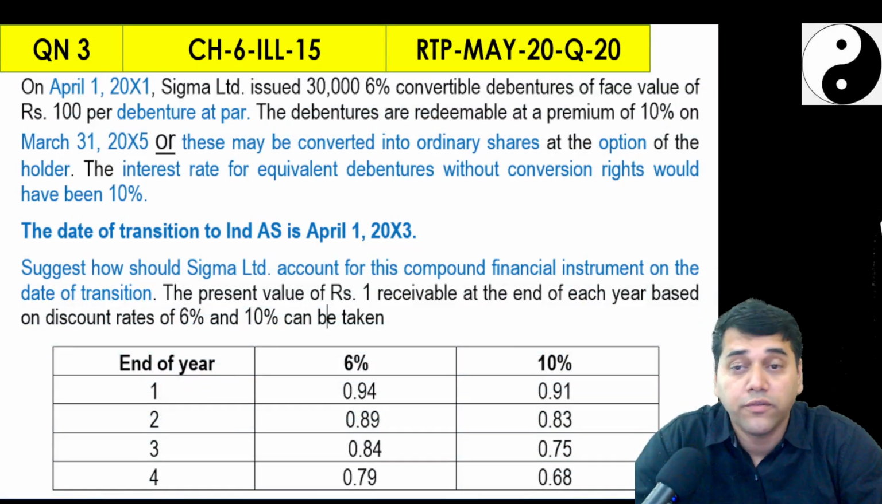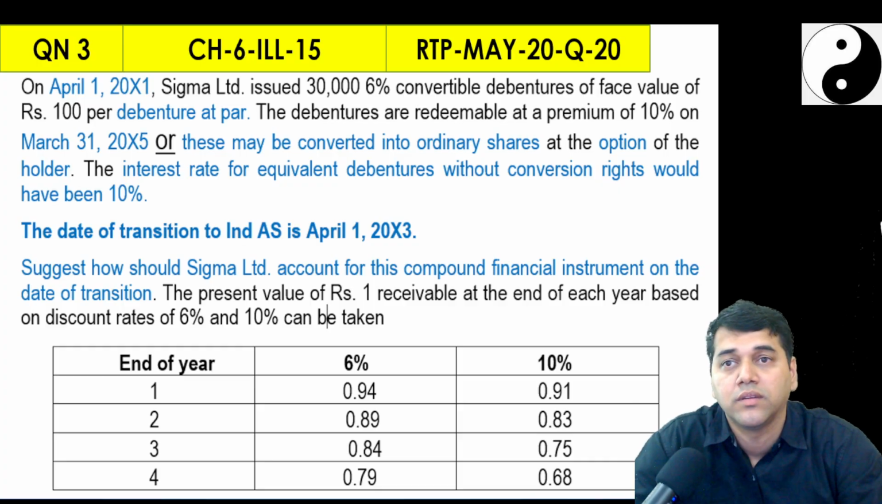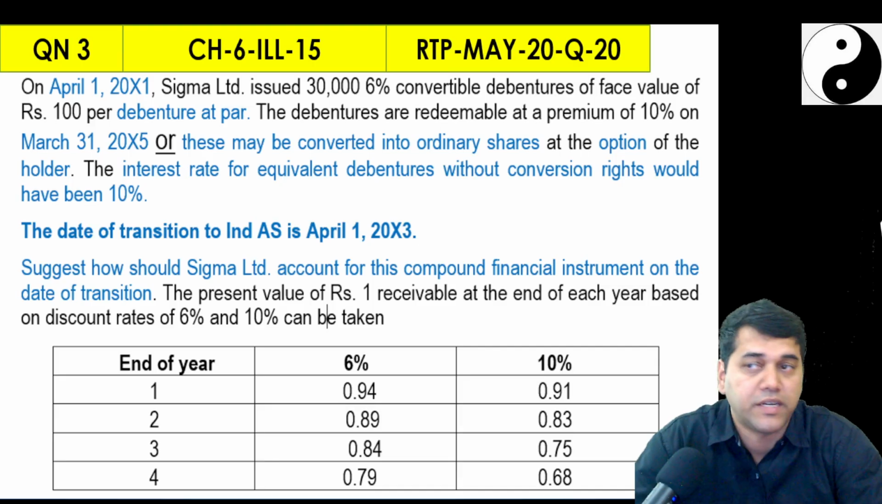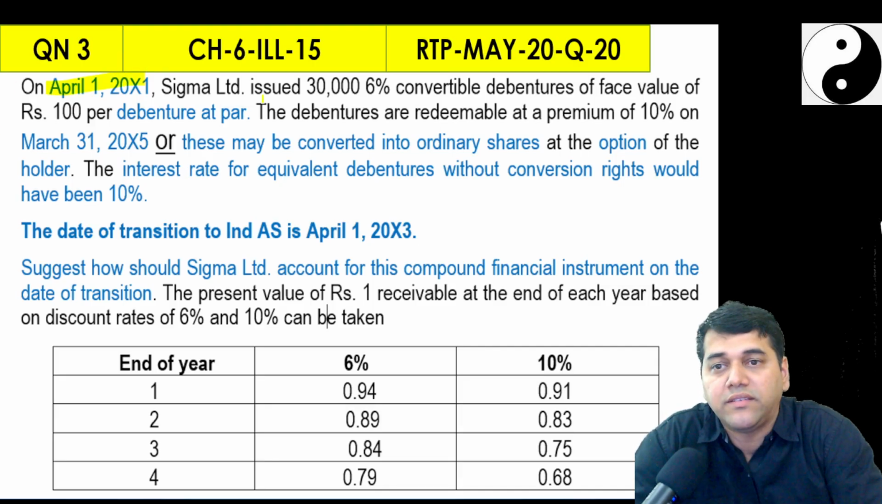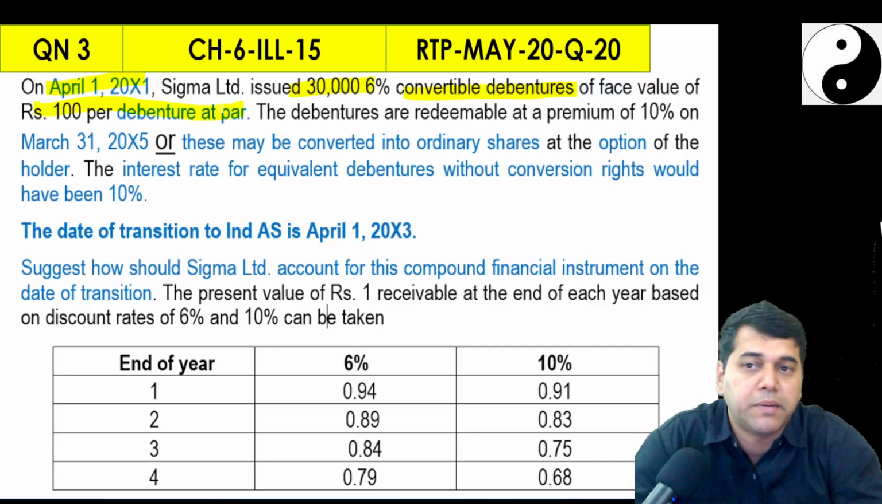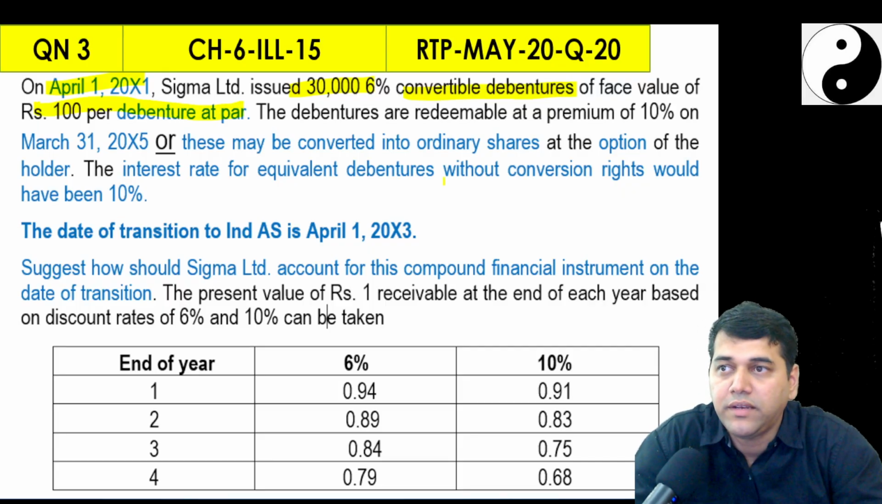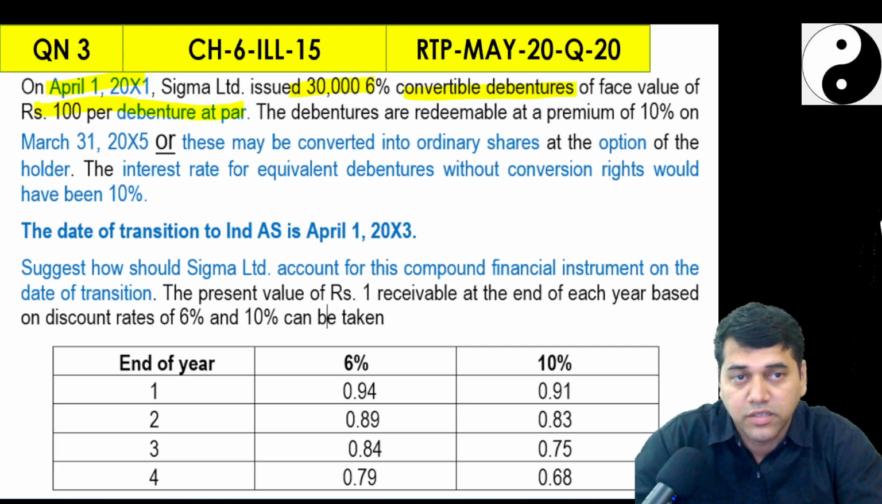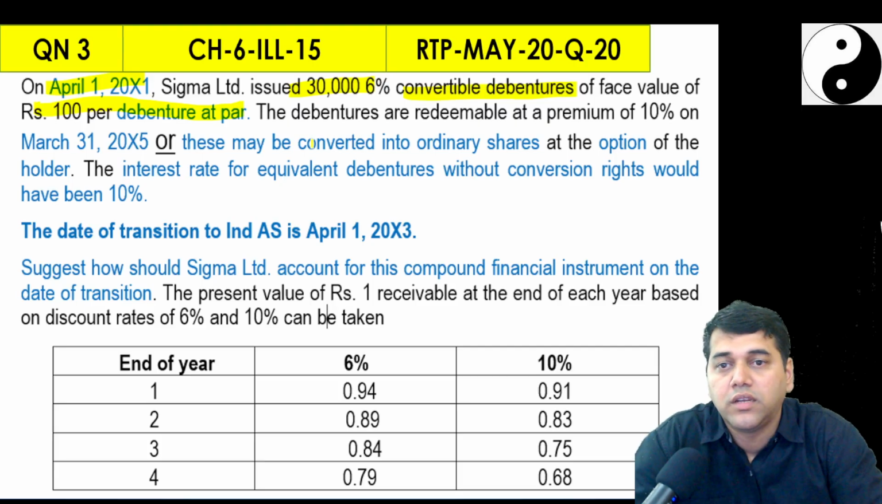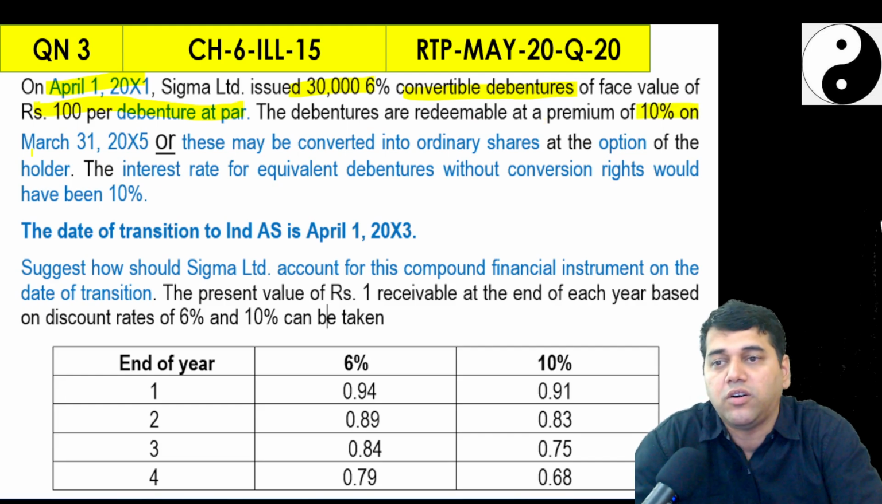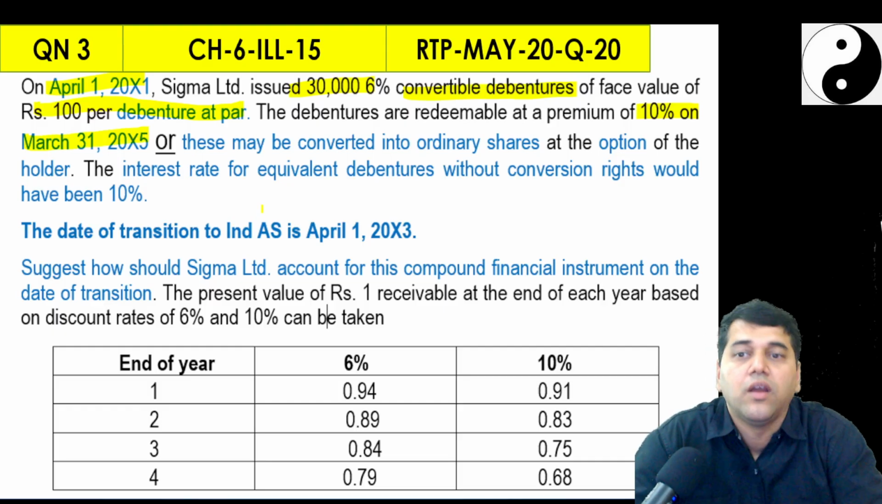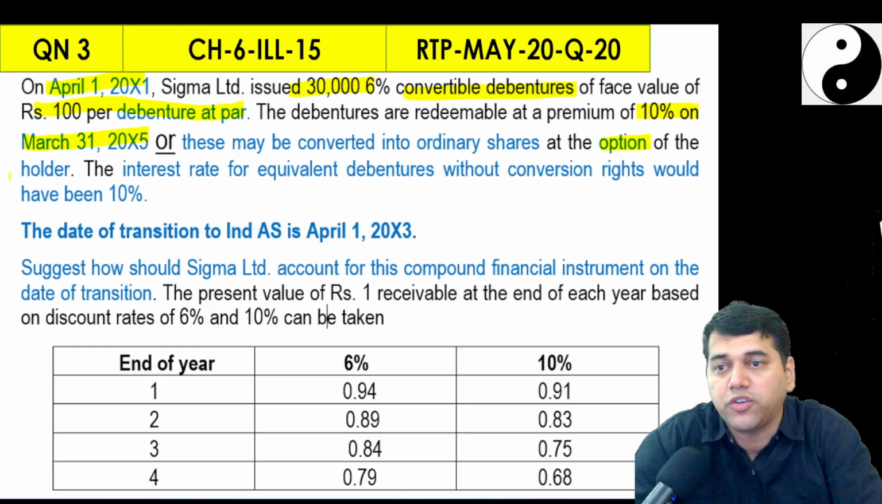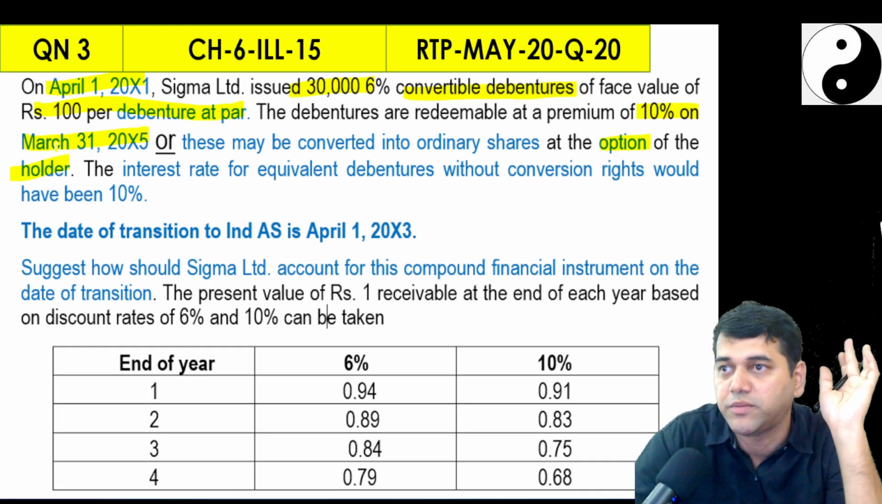Yes, next question. This is also a very important question because in the first study material, there was some problem. For me, it was very difficult to explain. Then they changed it and it is given perfectly now. On 1 April 2011, Sigma issued 30,000 6% convertible debentures of face value 100 rupees per debenture at par. What is this instrument? It is a convertible instrument, seems to be a compound instrument. Now the debentures are redeemed at a premium of 10% on 31st March 2015 or may be converted into shares at the option of the holder. By default it has become a compound financial instrument for you.